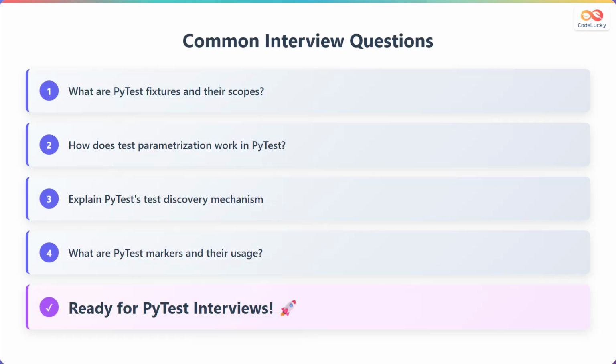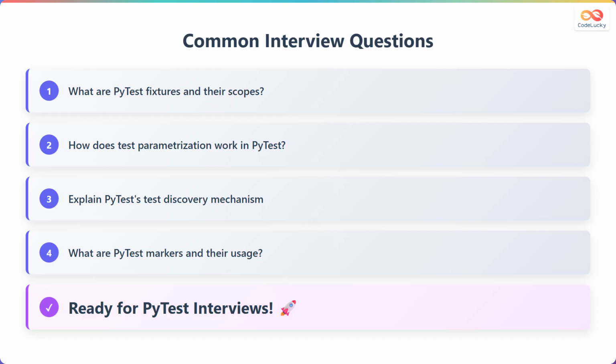Here are the most common PyTest interview questions you should be prepared to answer. First, what are PyTest fixtures and their scopes? Be ready to explain how fixtures provide test data and setup, and describe the 4 scope levels: function, class, module, and session. Second, how does test parametrization work in PyTest? Demonstrate your understanding of the parametrize decorator and how it reduces code duplication.